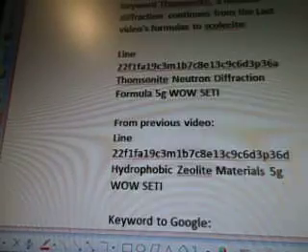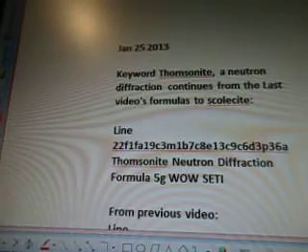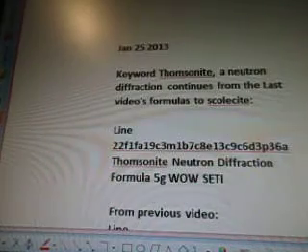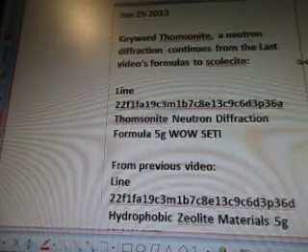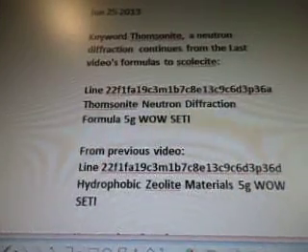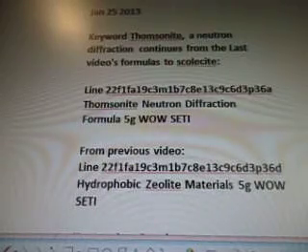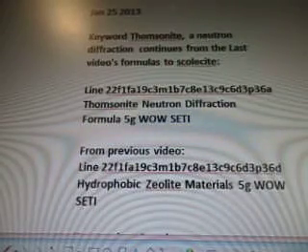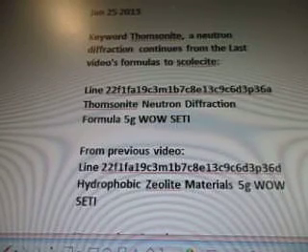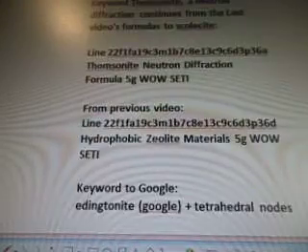Okay, so January 25th, 2013. Today's February 17th. So the keyword Thomsonite, a neutron diffraction, and then we have formulas from scolecite, which we're still looking at the keywords. There's quite a few of them. So line 22f1fa19c3m, 1b7c8e13c9c6d3p36a. Sorry about that. Thomsonite neutron diffraction formula 5G Wow Seti. And then you need some water.